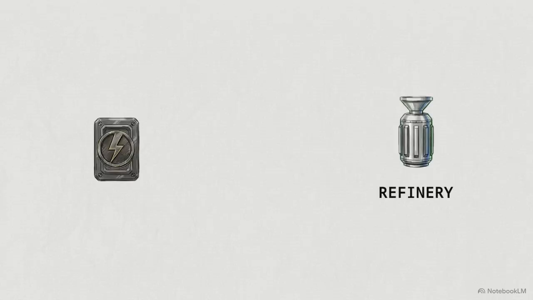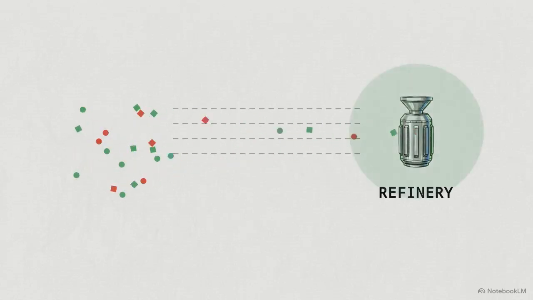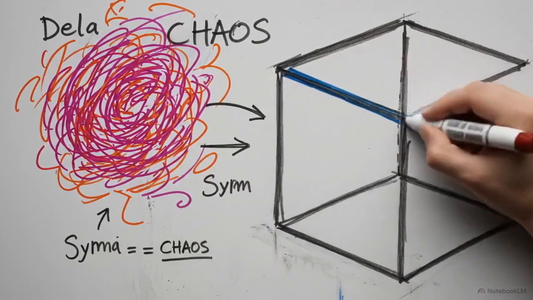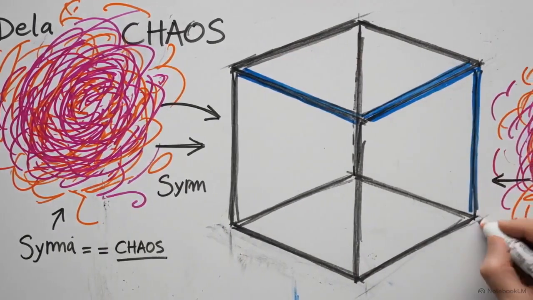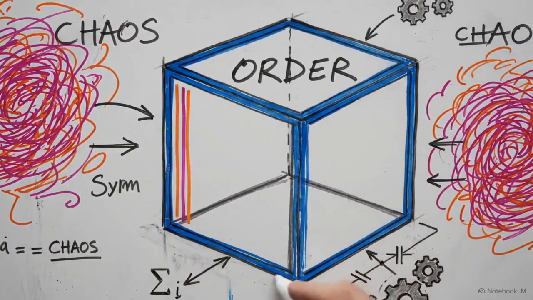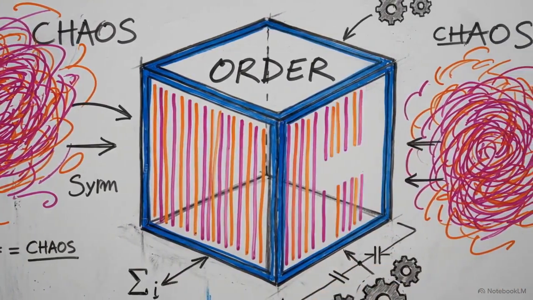Terminating a process does not delete its data. The engine immediately triggers the refinery routing protocol. Under the principle that nothing is wasted, the refinery ingests the partial context and spent tokens back into the system's memory for future failure analysis. Bounding non-deterministic LLMs inside a persistent, mathematically strict Python architecture provides the predictability and auditability required for production